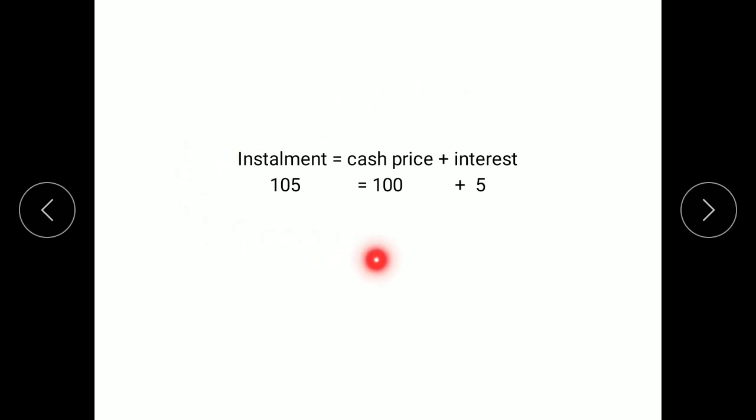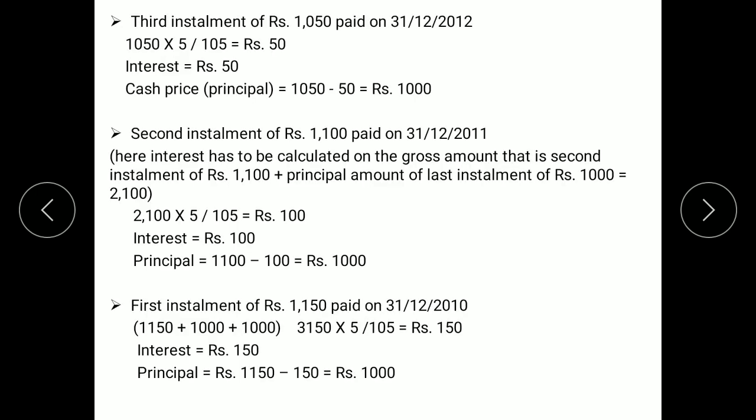For that we'll use this equation. See here, interest is calculated always on the cash price. So always cash price to be taken at 100%. Interest given in the question is 5%. So percentage of installment will be 105. So here we are beginning with the third installment of rupees 1050, which is paid on 31st December 2012.